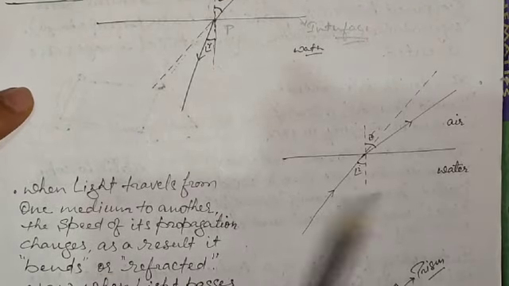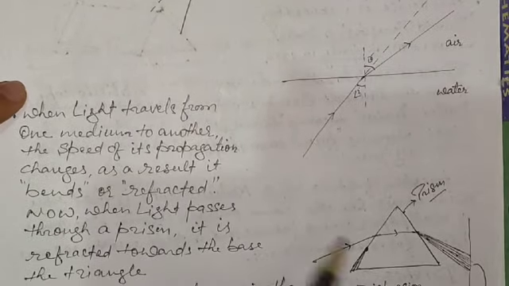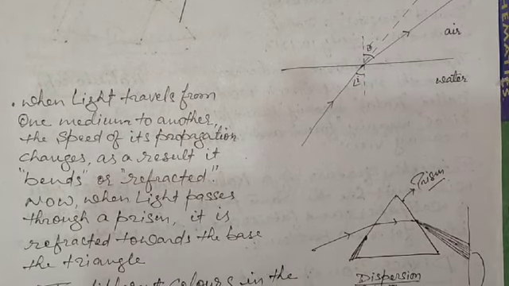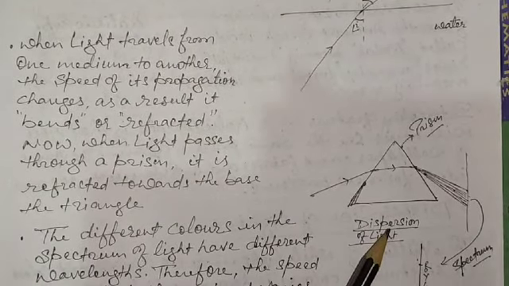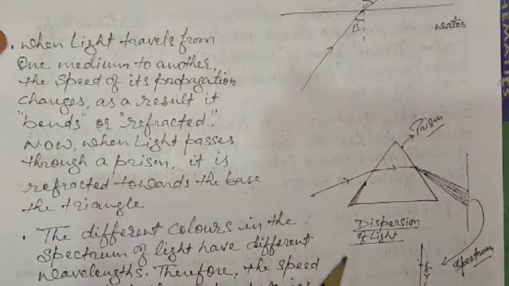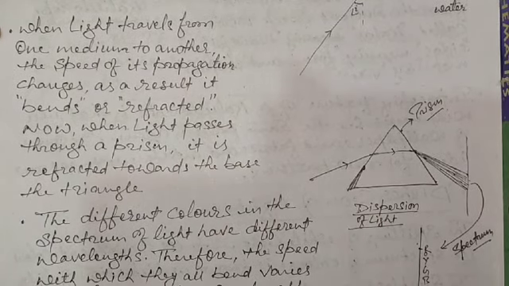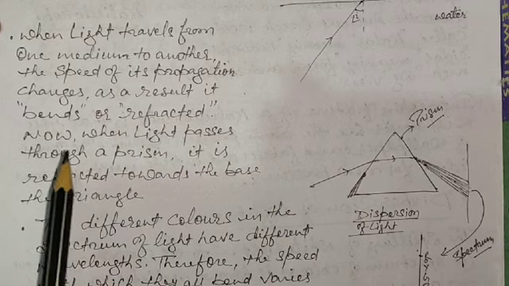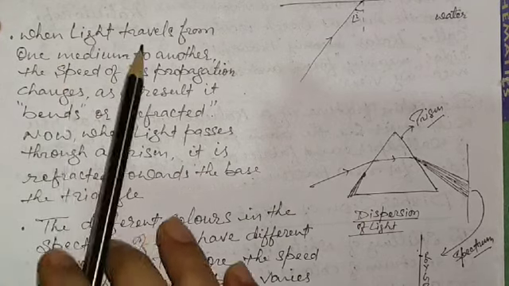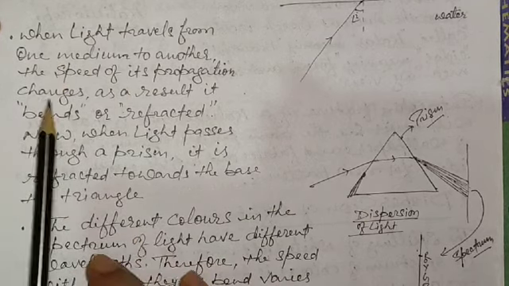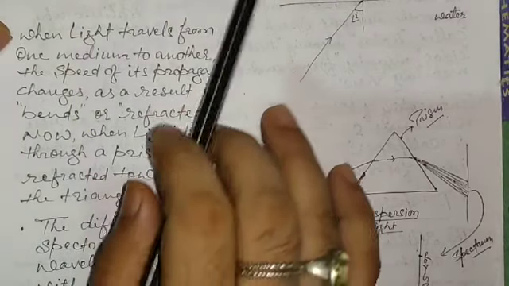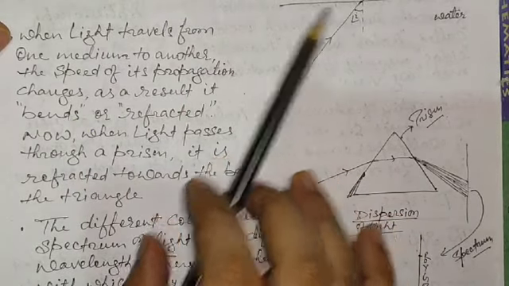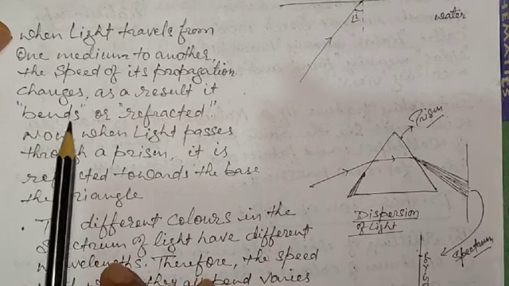I hope this is very easy to understand. Now let us move to the proper topic, that is dispersion of light and why it is happening. I have written and summed up all the things, so let me read it out and make you understand. Let's continue and try to do it fast. When light travels from one medium to another, the speed of its propagation changes. As we had seen here, the bending is occurring due to that reason only. As a result, it bends or is refracted.